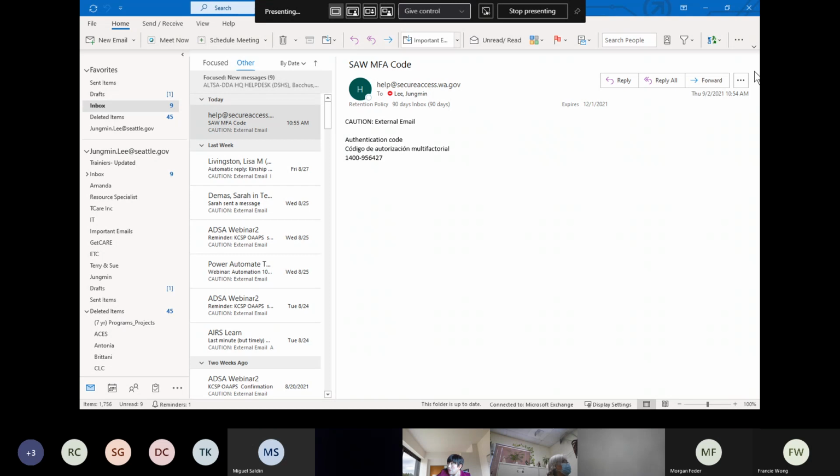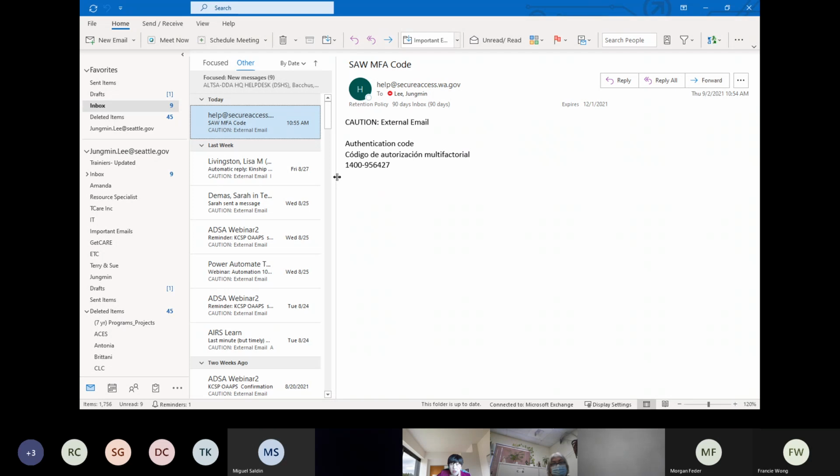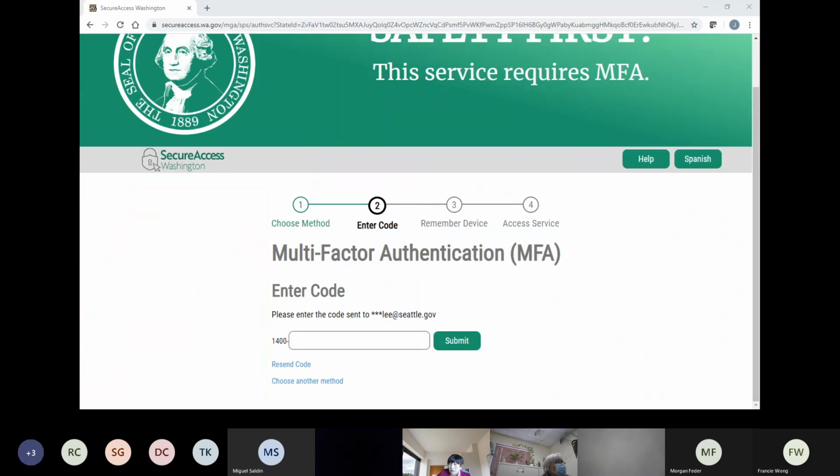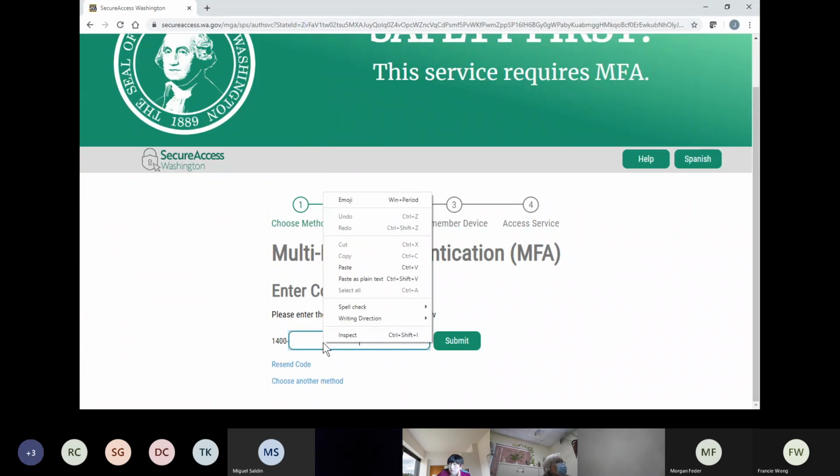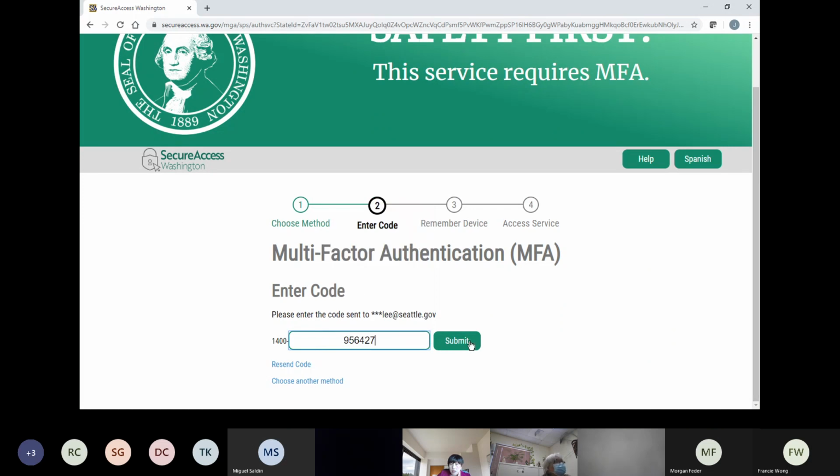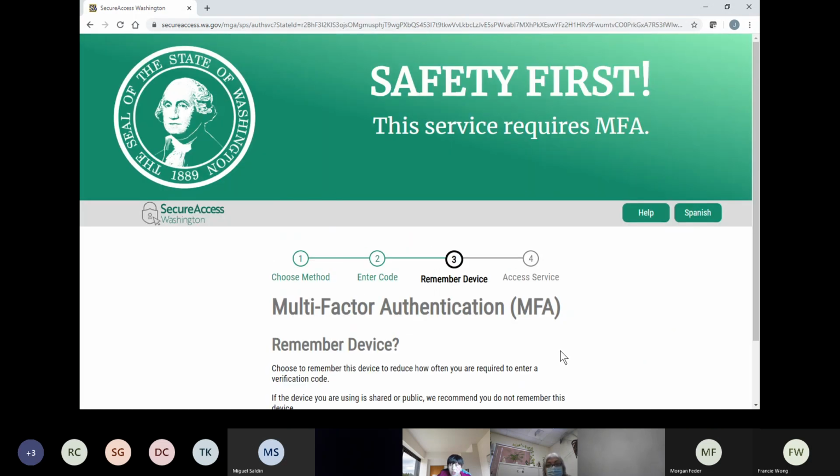Okay. So if you look at here, the first 4 digits are already provided. All we need is the last 6 digits, and we copy and paste them here. Okay, and you click submit. Can you see my screen right now, everybody? Okay, good.